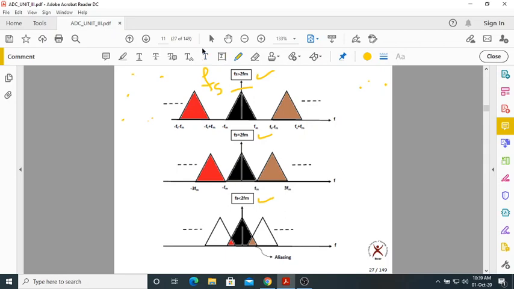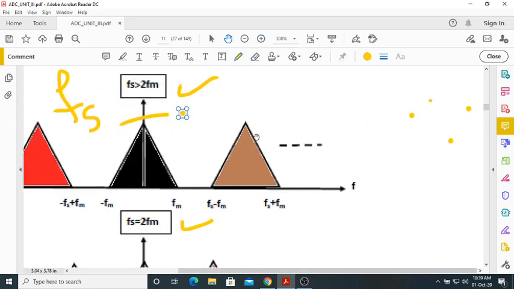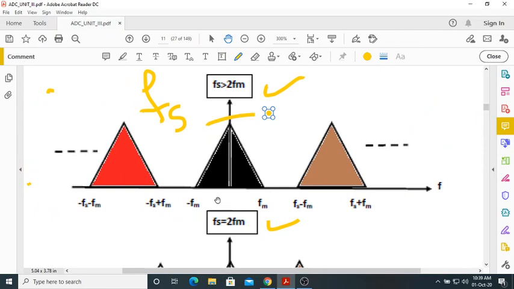So fs is greater than 2fm. Please remember what fs and fm are. fs is the sampling rate. fm is the bandwidth of the original message signal, that is, the frequency of the message signal M of t, the continuous time signal.